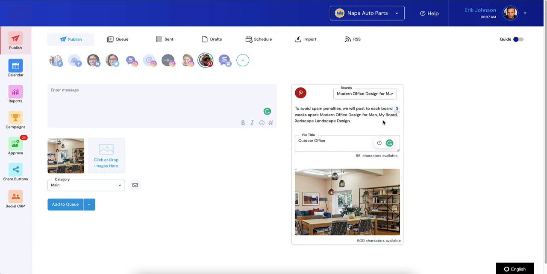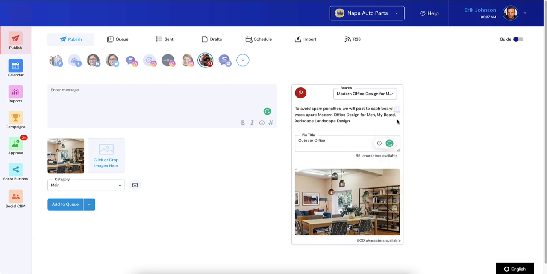Now, it gets a little confusing in that we also have many automation options, as you know. We've got the queue, we've got optimal, we've got schedule. Basically, this feature ignores all of that, and it works no matter what you choose. If you post immediately, it's still going to post to the very first board first, right away. Then it's going to wait 3 weeks.